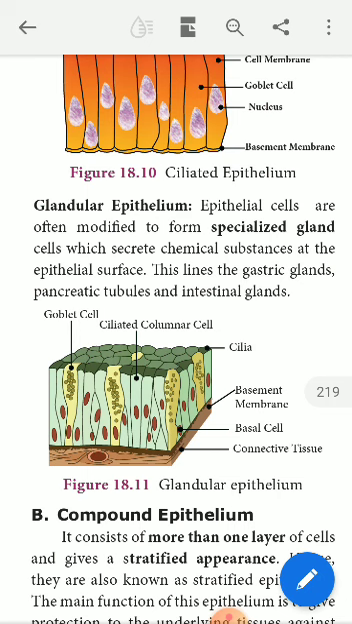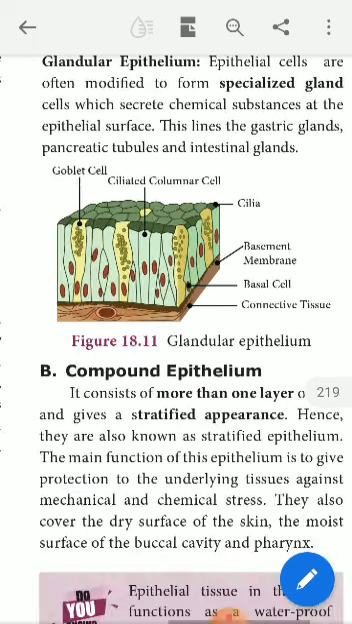Listen. Epithelial cells are often modified to form specialized glandular cells which secrete chemical substances at the epithelial surface. This lines the gastric glands, pancreatic tubules, and intestinal glands. So these are the glandular epithelial cells that are found in different locations of the human body, doing their secretions for the physiological or functional activities of the human body, right? The diagram is given, right?